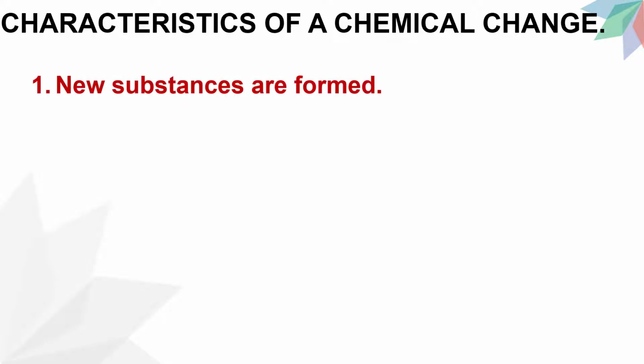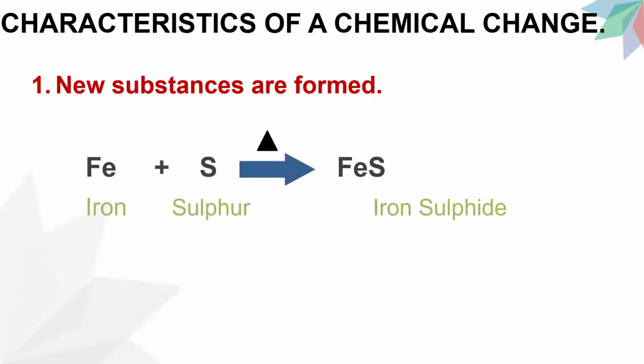New substances are formed. Let us take some iron powder and sulfur powder in a test tube and heat them. As we know, iron is attracted by a magnet and sulfur is soluble in carbon disulfide.